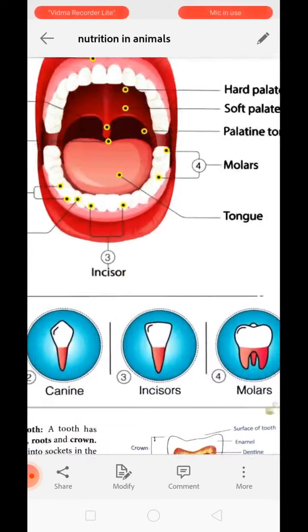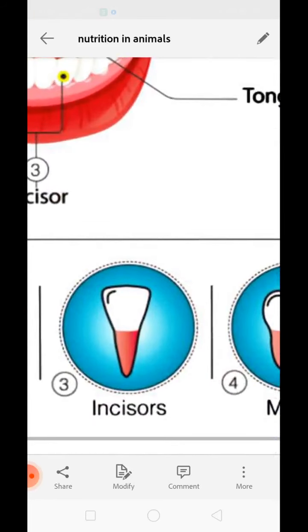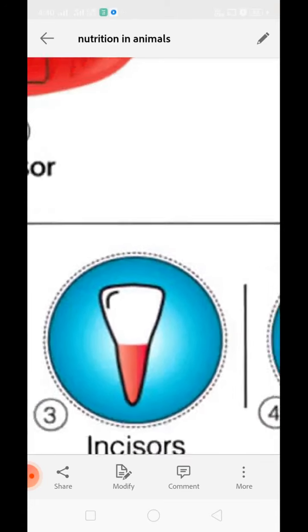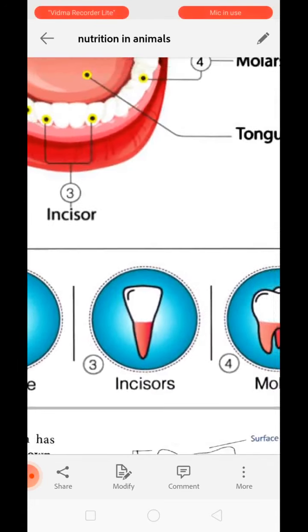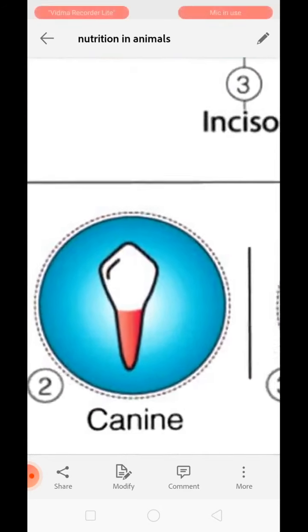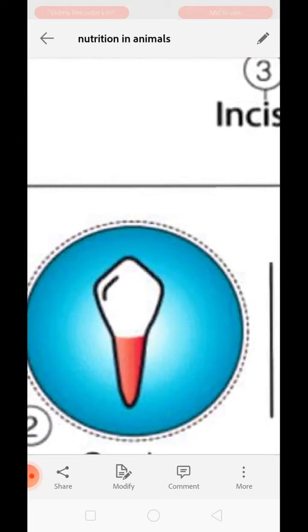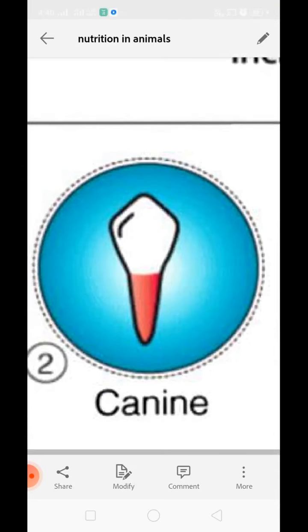Now let's discuss the types of teeth. See over here. This is incisor. They are the front teeth used for biting. These are the frontal teeth which are used for biting the food, and they have a cutting margin. Clear? It has only one root. Now next is canine. Can you see? It has a pointed edge. Canine is used for tearing the food because it is pointed, and it also has only one root.